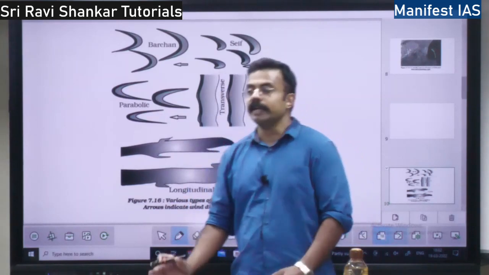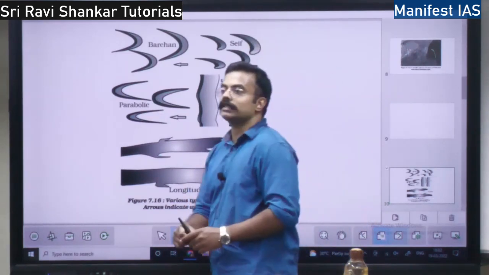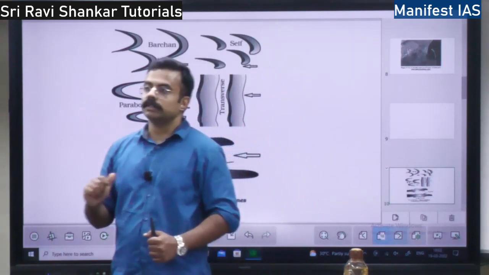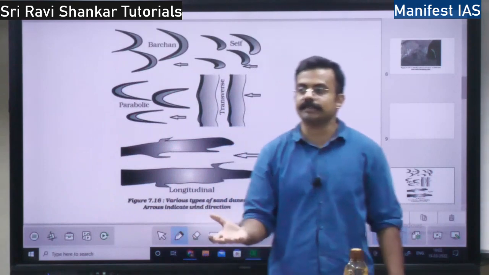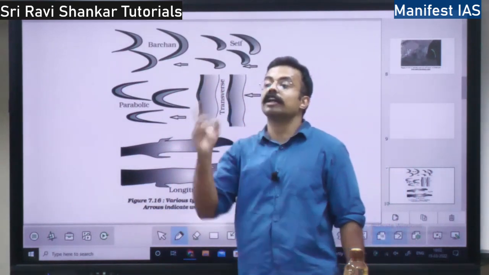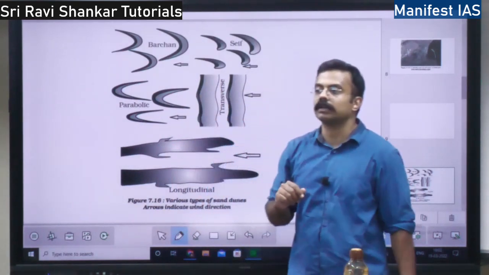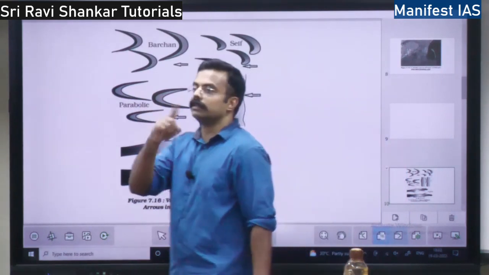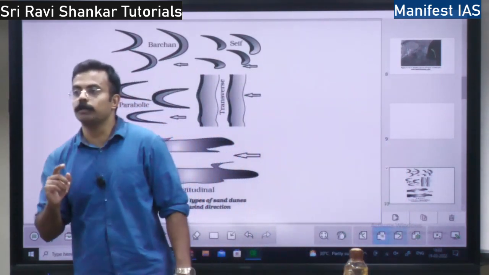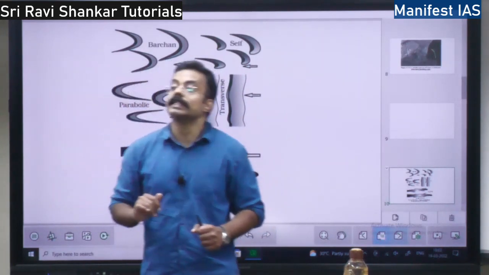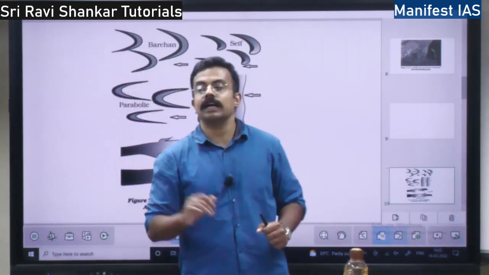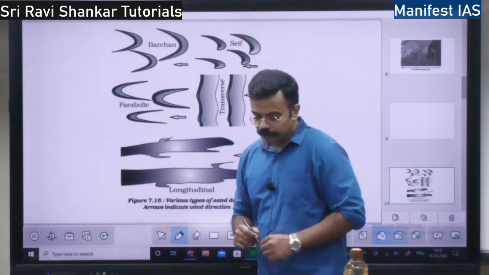So when it is going upward, what happens? There will be turbulence. When the air, after getting heated at the surface of the desert, moves upward, there will be turbulence. Turbulence means what? It will be rotating, right? There will be a lot of disturbances in the upper atmosphere. That is turbulence.